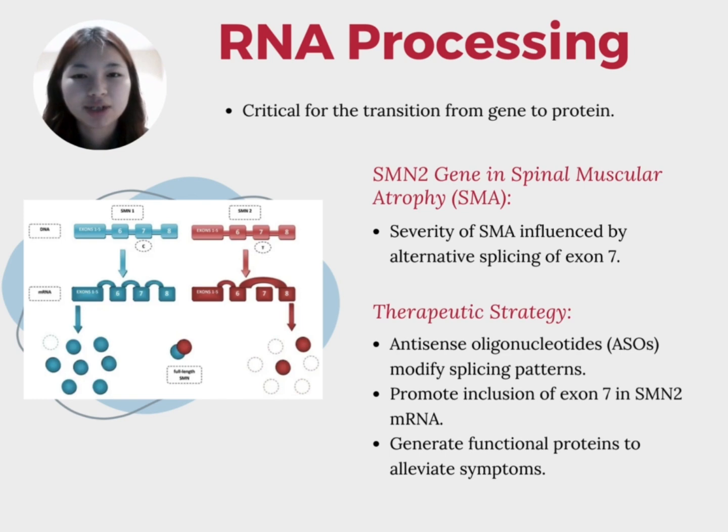Moving to RNA processing, which is critical for the transition from gene to protein. An example of RNA processing is the SMN2 gene in spinal muscular atrophy (SMA). The severity of SMA is influenced by splicing of exon 7. This is because the presence or absence of this exon will affect the protein functionality essential for motor neuron survival. Therapeutic strategies have been developed using antisense oligonucleotides to promote the inclusion of exon 7 in SMN2 mRNA. This will generate functional protein to alleviate the symptoms.